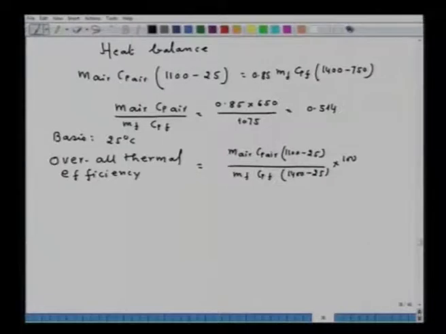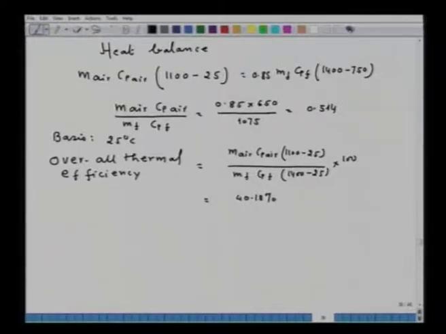So you see now, you do not require the absolute values of M air or M flue gas. Directly you can substitute the ratio into 100 and the answer would be 40.18%.